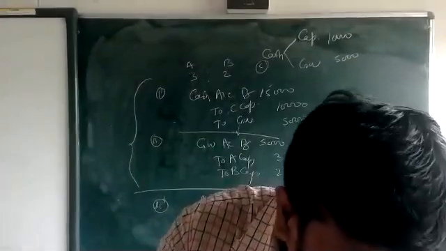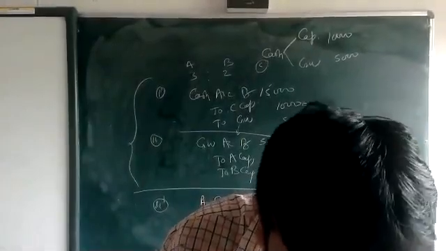Just see the question. L, M, N are partners. Their profit sharing ratio is 3:2:1.